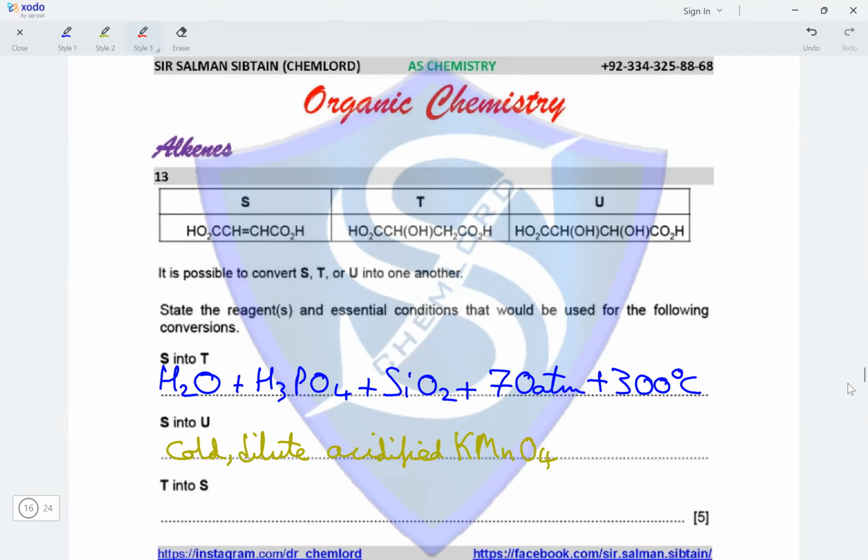The first one is reacting with Al2O3 at 350 degrees Celsius, or we can have concentrated H2SO4 at 170 to 180 degrees Celsius to carry out the dehydration reaction.